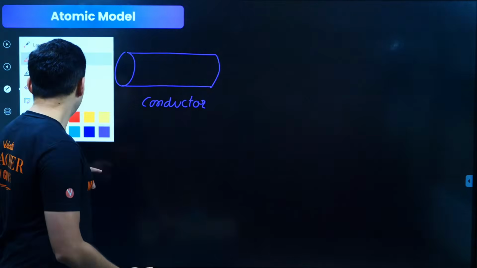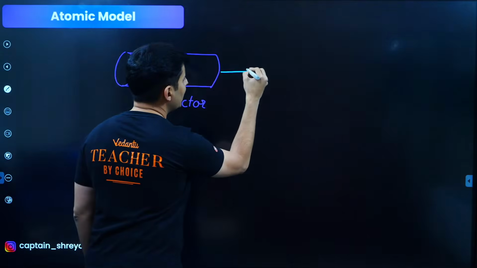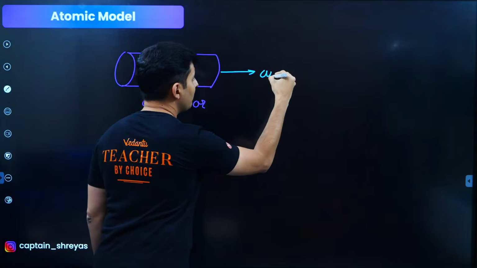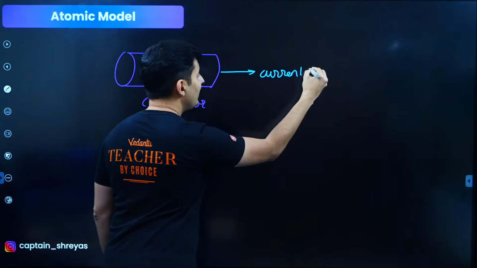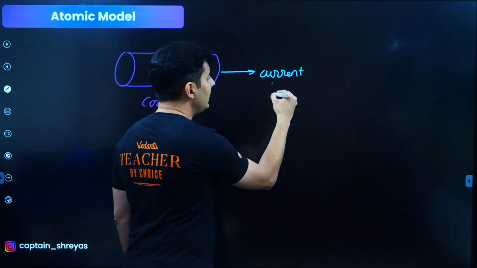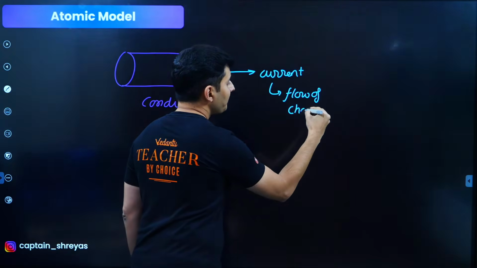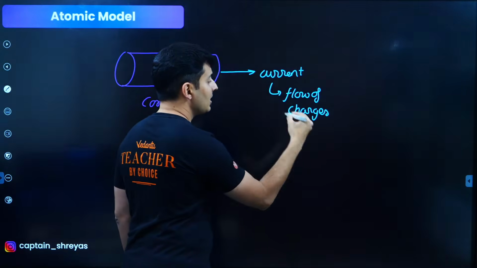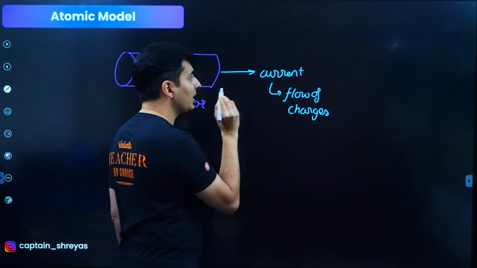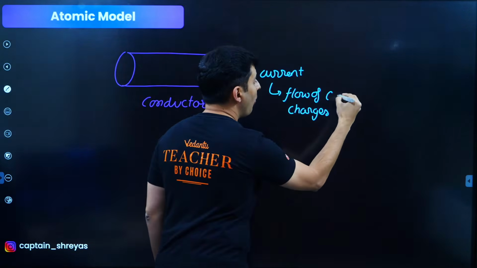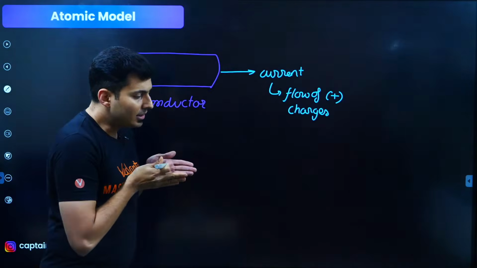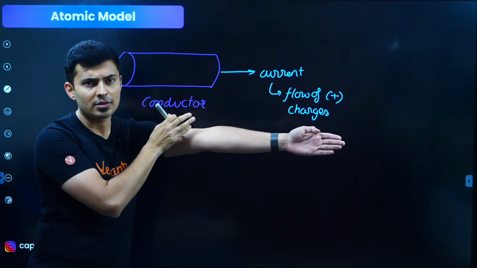When I say electricity is flowing, that means there is some current flowing in it. When current is flowing, it's nothing but the flow of charges. The conventional direction of the current is the direction of the flow of positive charges.